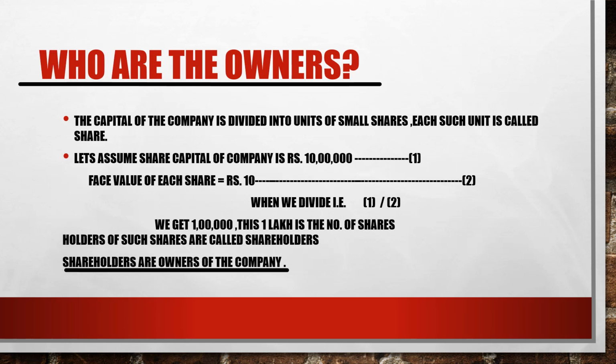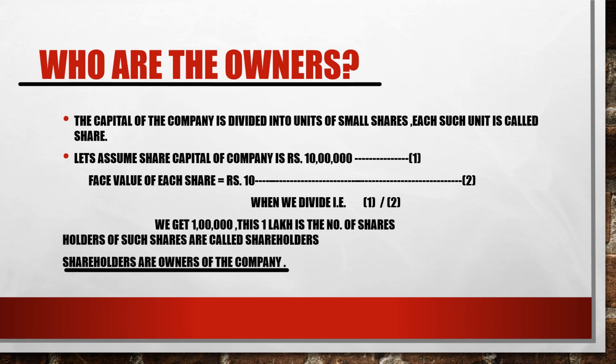Now as the big corporates need funds, they raise the funds from the public. The capital of the company, the funds which the company needs, is divided into small proportions and each such unit is known as a share. Let's take an example that the share capital of the company is rupees 10 lakh.